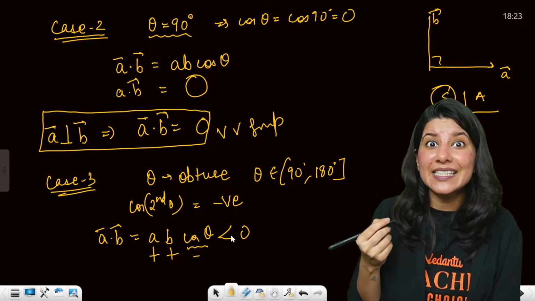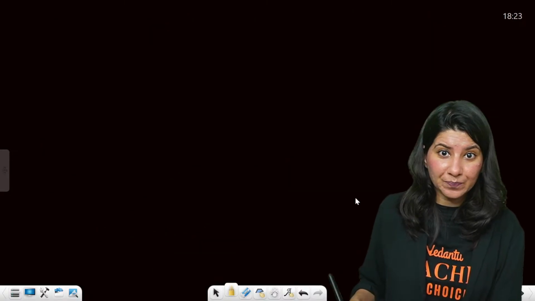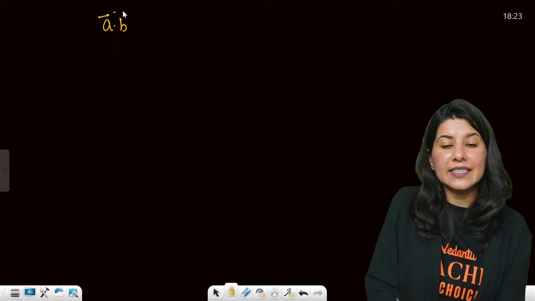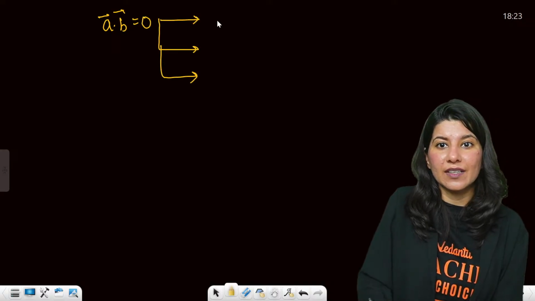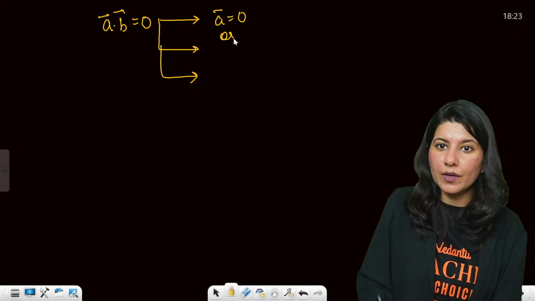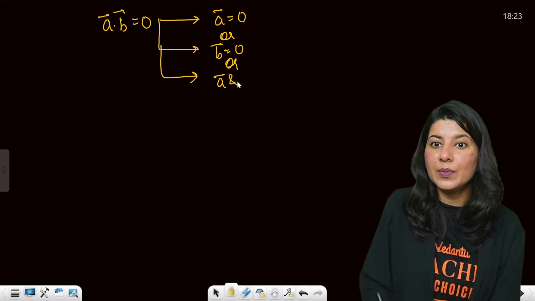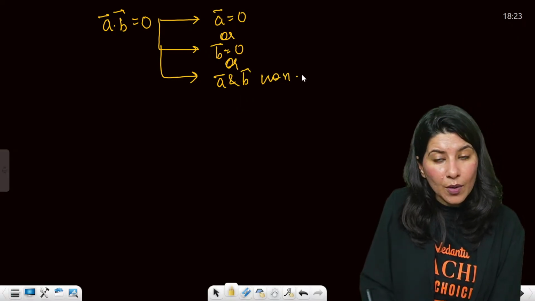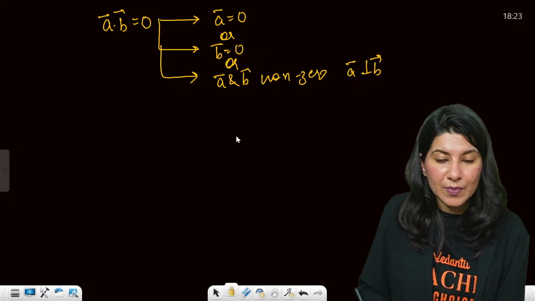And if A dot B is 0, then there are actually 3 possibilities. A vector becomes 0, or B vector becomes 0, or A and B are non-zero, but A is perpendicular to B, when both vectors are perpendicular to each other.